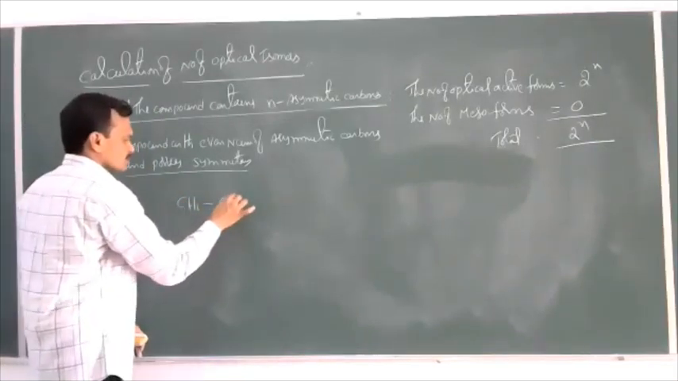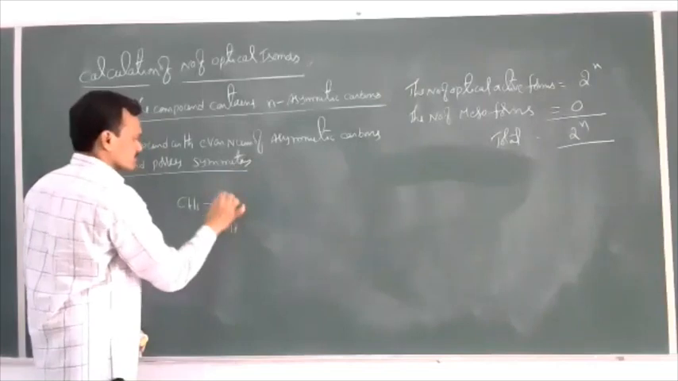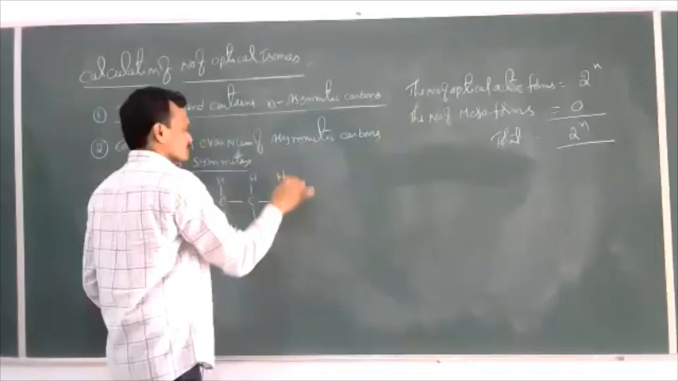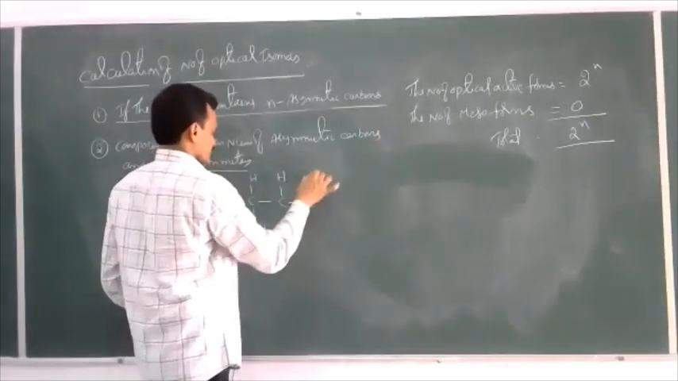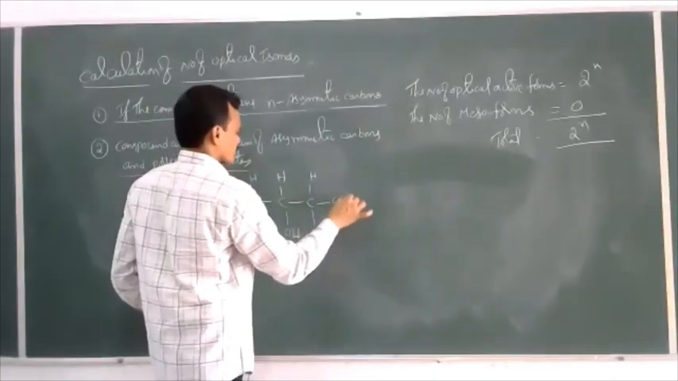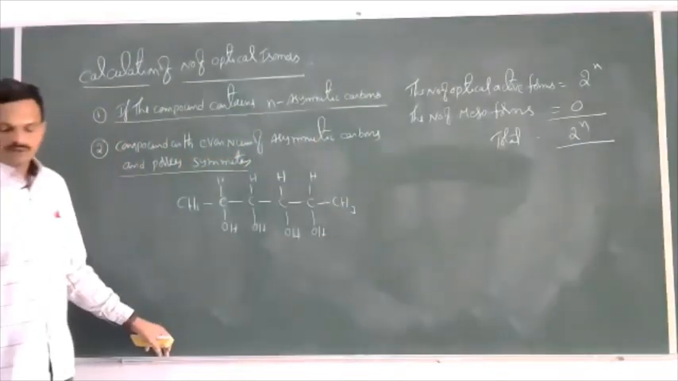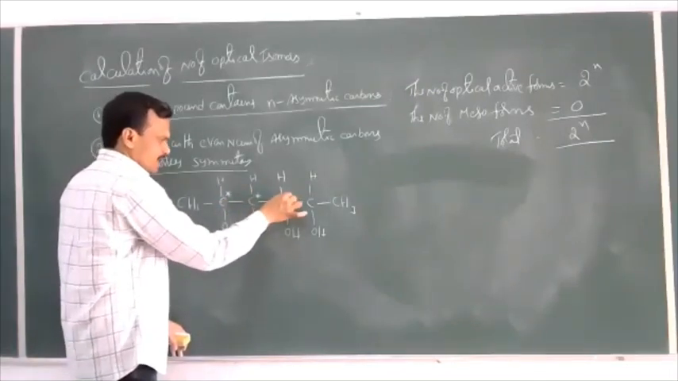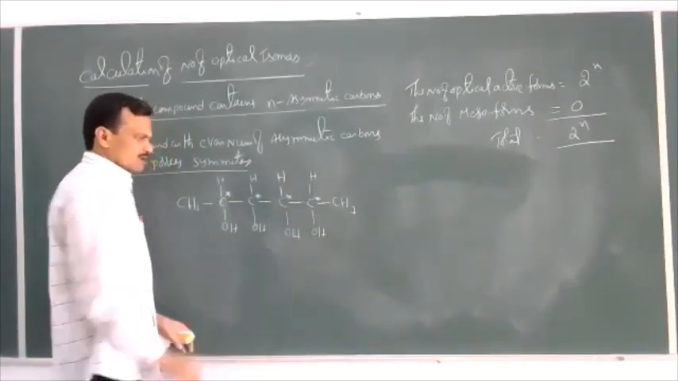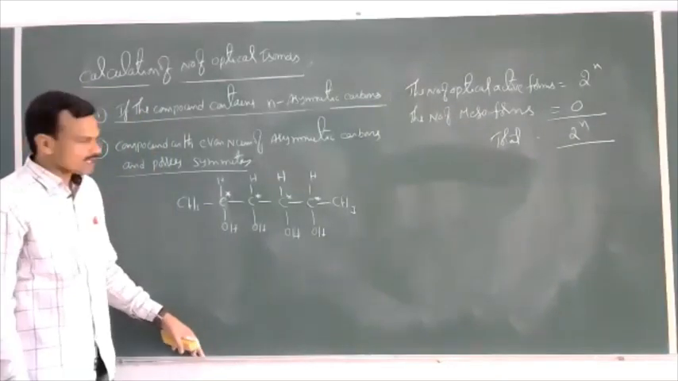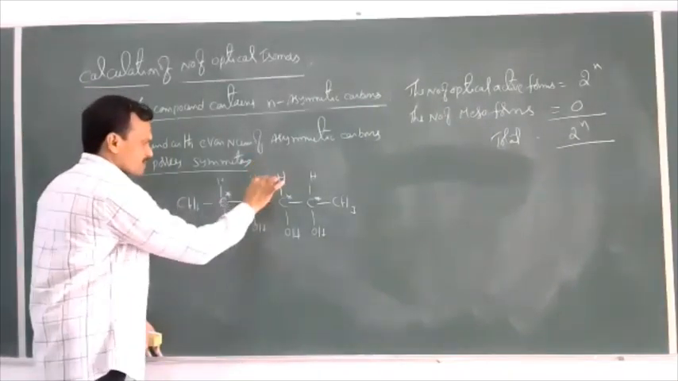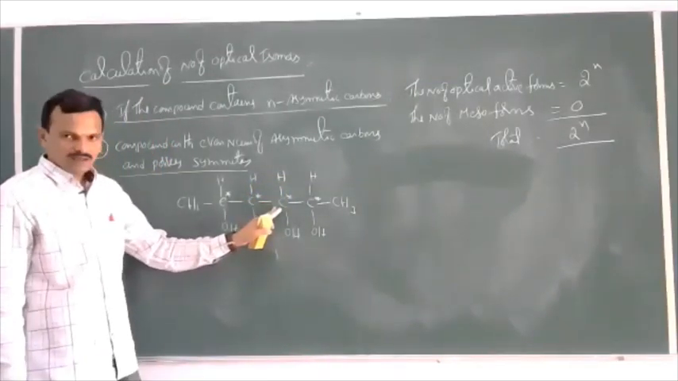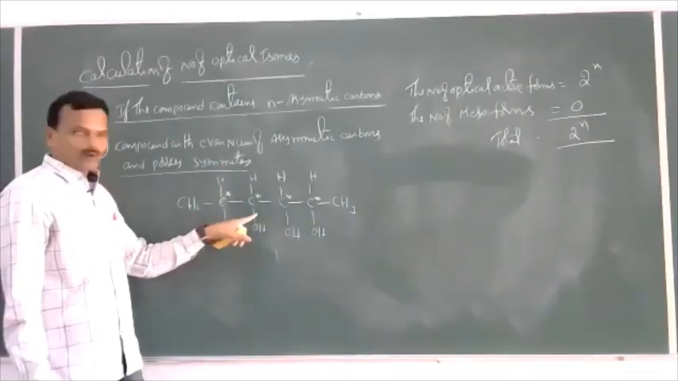CH3, CHOH, CHOH. Now let's take this molecule. This molecule contains 4 asymmetric carbon atoms, and the molecule possesses a plane of symmetry, if you observe this clearly. So the molecule possesses symmetry and the number of chiral carbon atoms is 4.